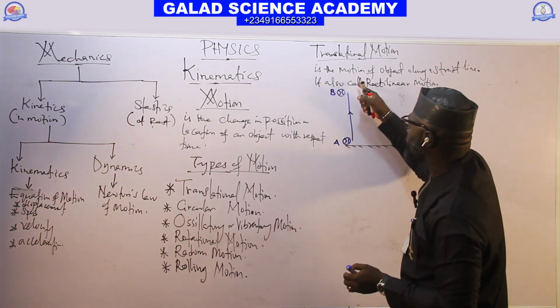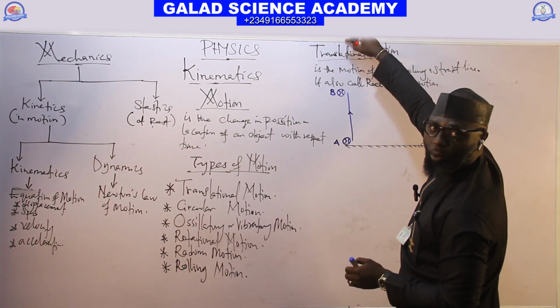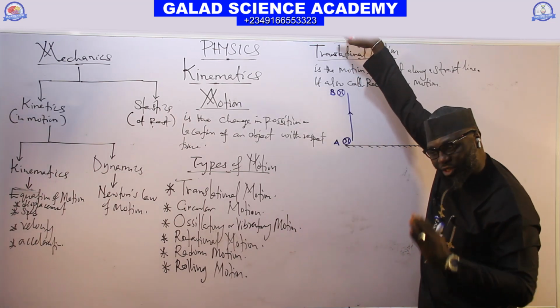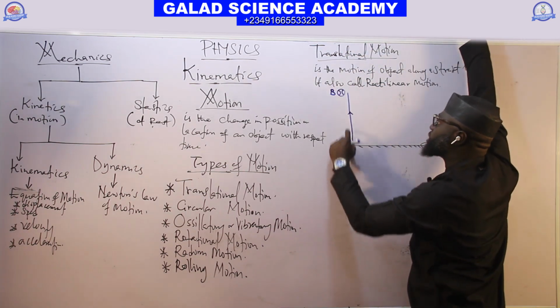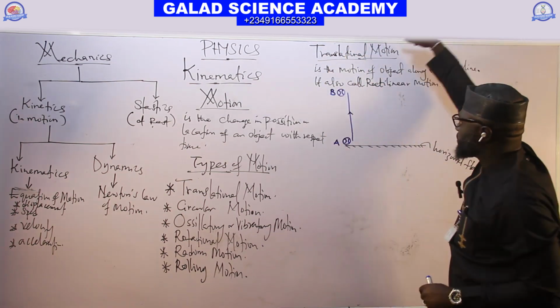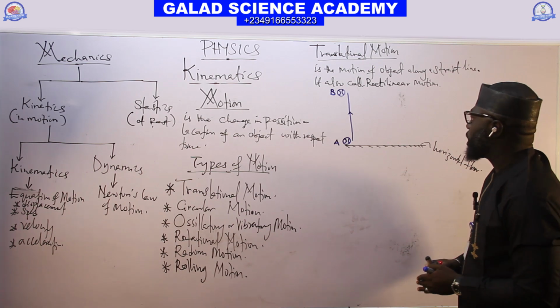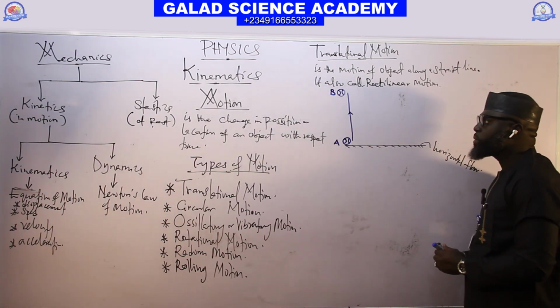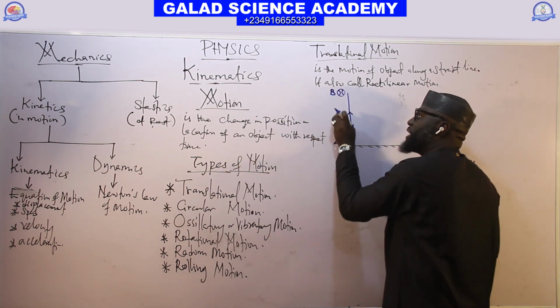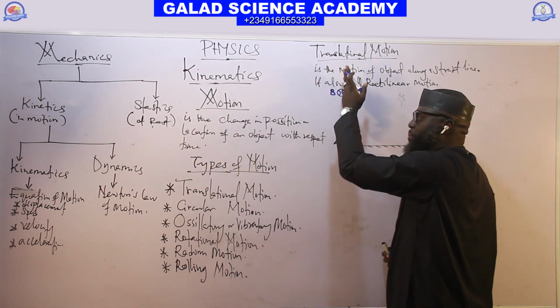This kind of motion, you call it rectilinear motion. For every object that travels through a straight line, the kind of motion is called rectilinear motion or translational motion, or we can call it linear motion. So this body that moves from A to B is a rectilinear motion.